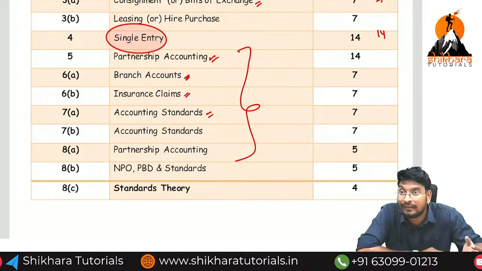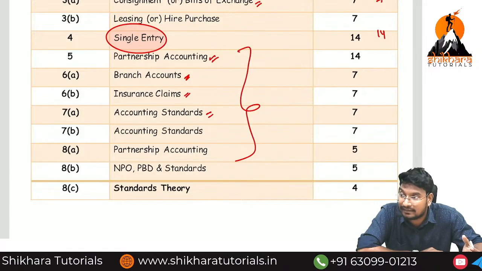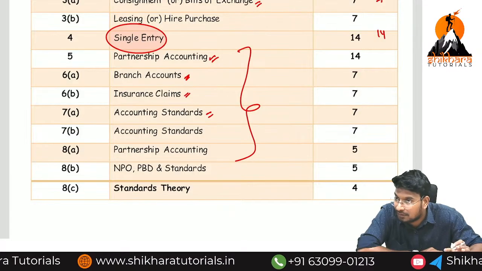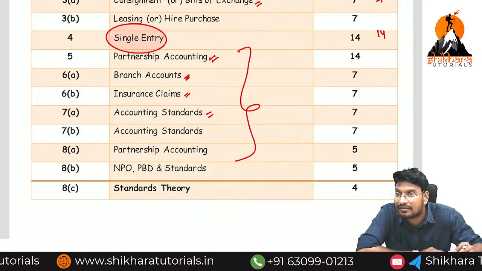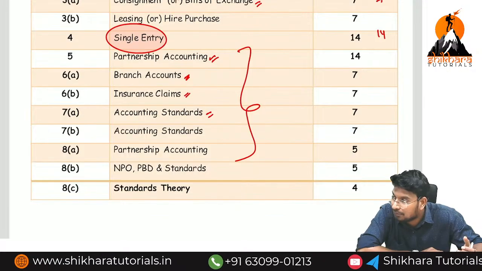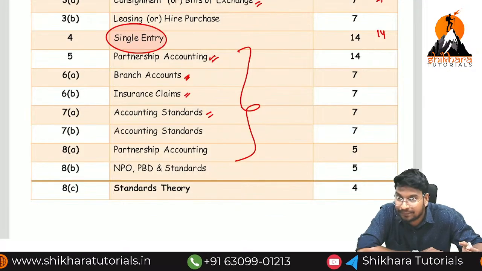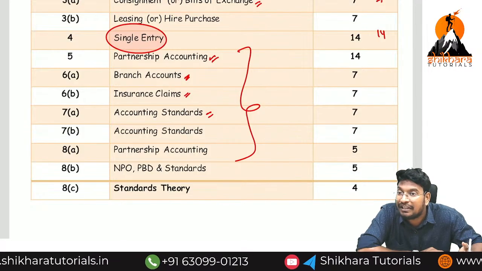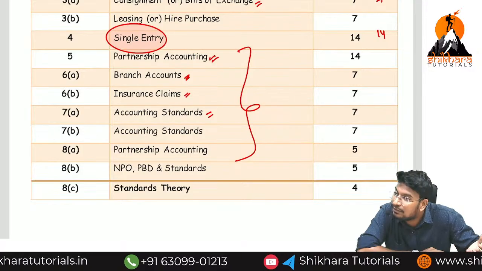For example, we are purchasing a building for cash. Here both are assets. Both have which balance? Debit balance. Building and cash, both are assets and both have a debit balance. But the building value will increase, and the cash balance will decrease.